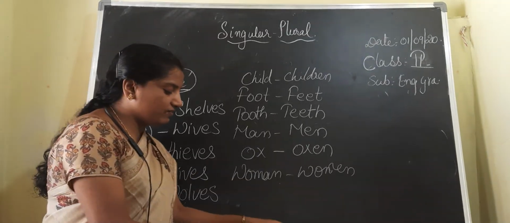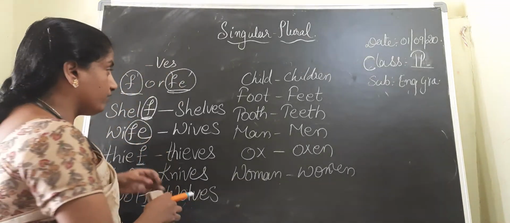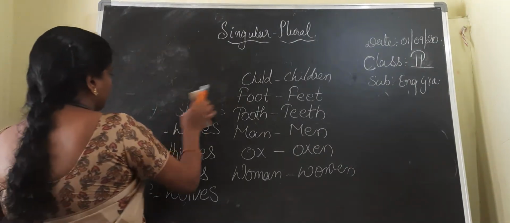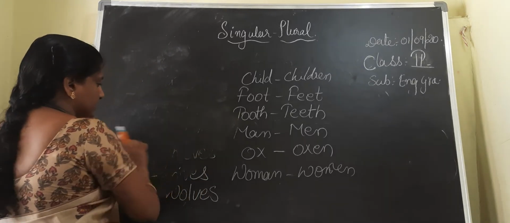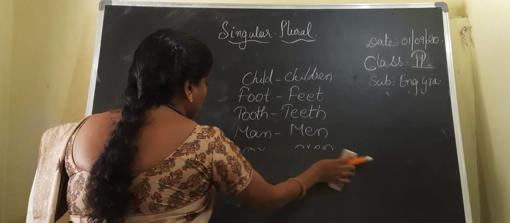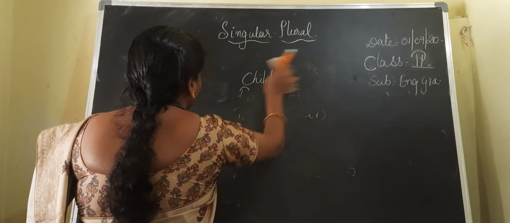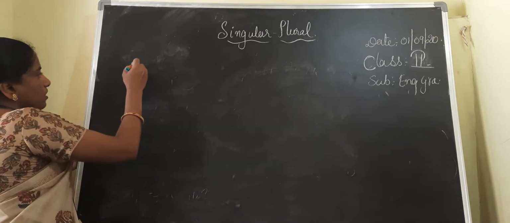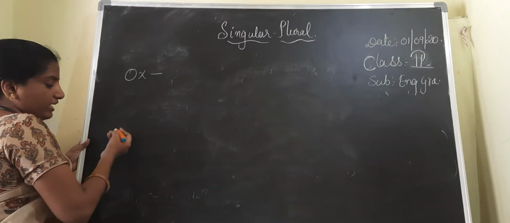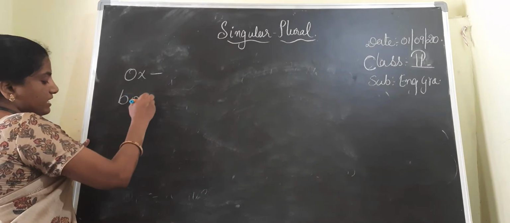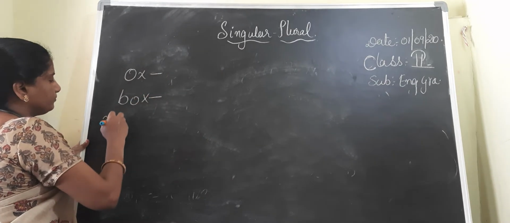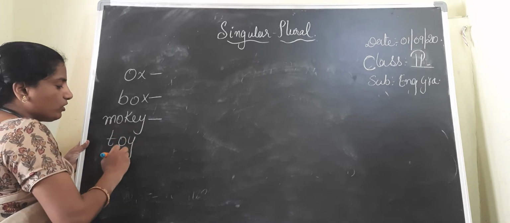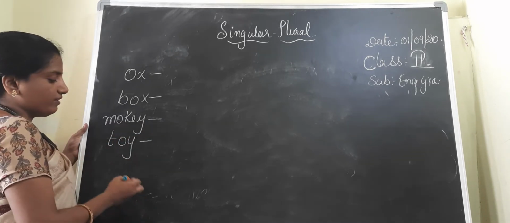Now children, first we will learn to give the plural of the given word. How to write the plural forms of the given word. That is our first Roman in the given exercise. We will discuss Roman-wise. Okay. A few words I'll discuss from each Roman. They gave us ox. Next they gave box. Next they gave monkey. Next they gave toy. They told us to give the plural form for the given words.